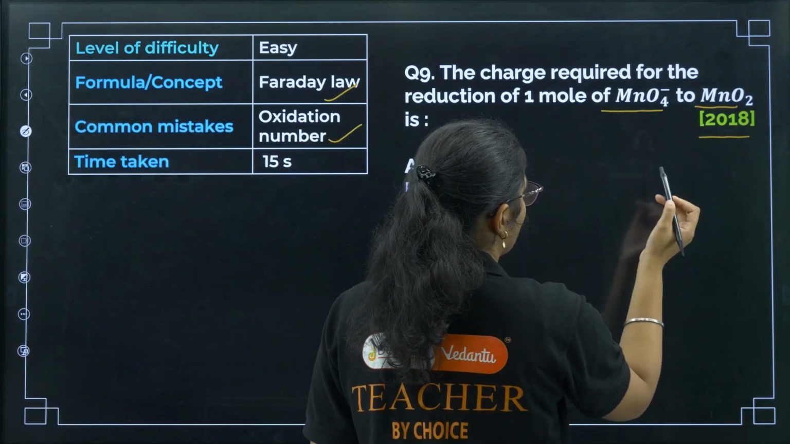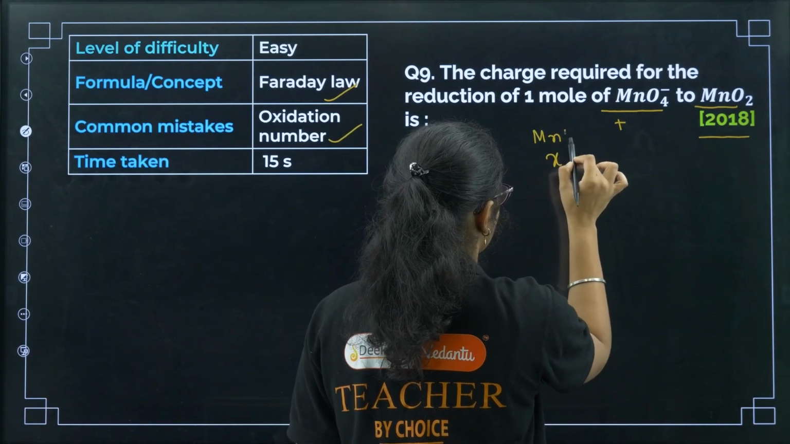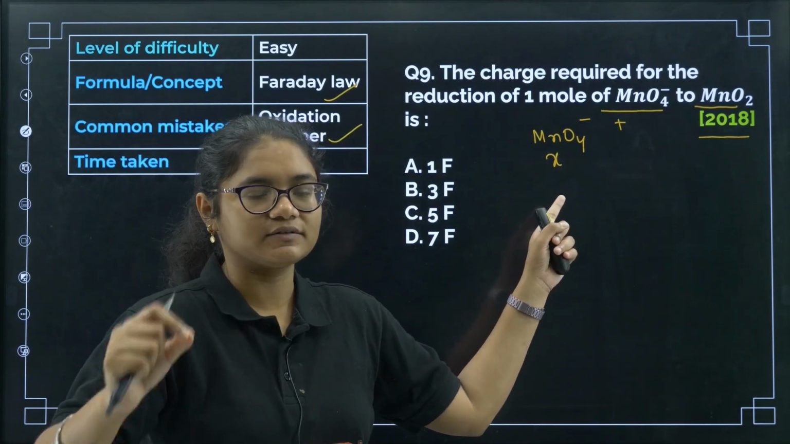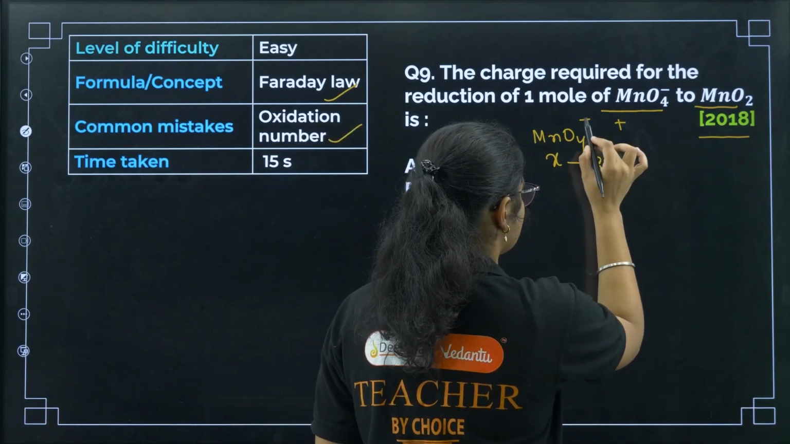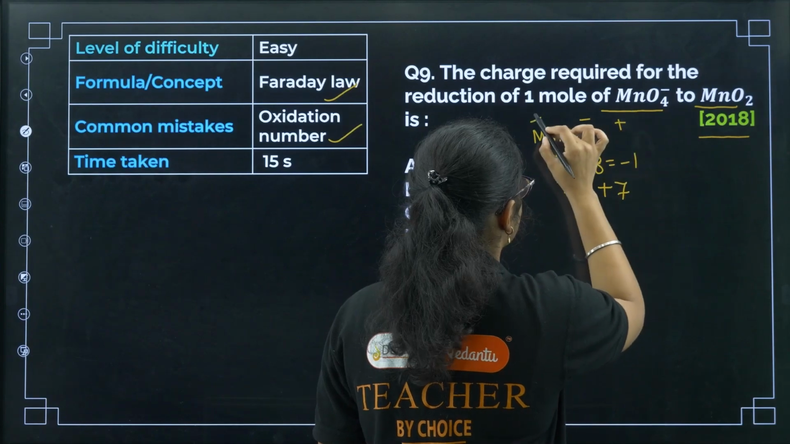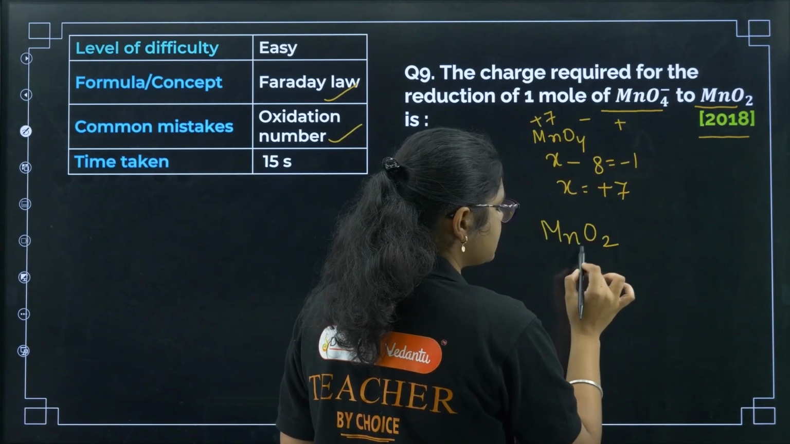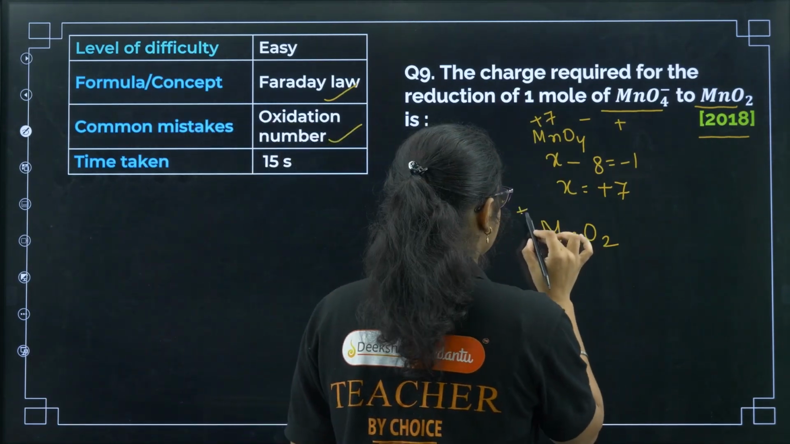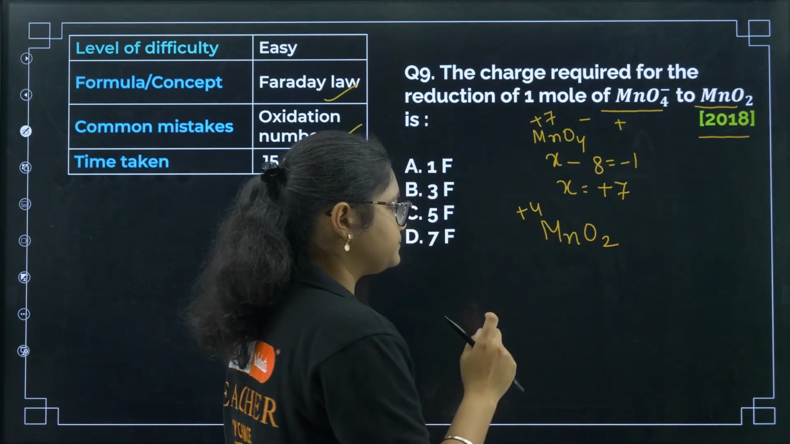MnO4 minus to MnO2. Let manganese be X in MnO4 minus. Each oxygen is -2, so 4 oxygens give -8, and the total charge of the compound is -1, so I'll get +7, right? So here manganese is in +7 oxidation state. Now if you see MnO2, this is X and oxygen is -2, so 2 into -2 is -4, so X will be +4, okay? So MnO4 minus to MnO2 is 7 to +4.